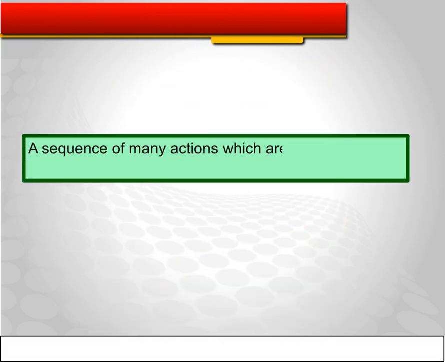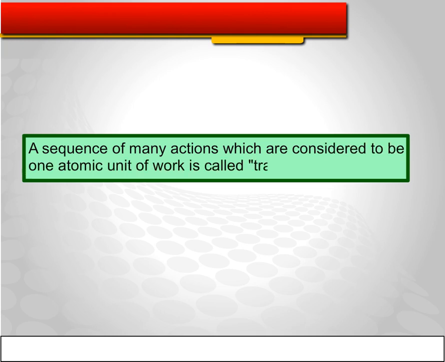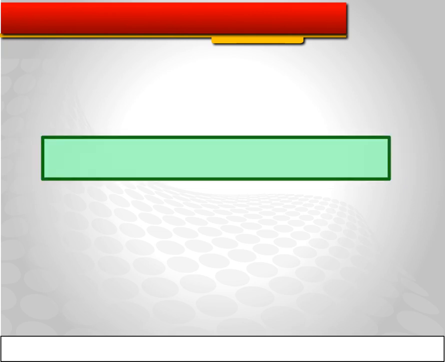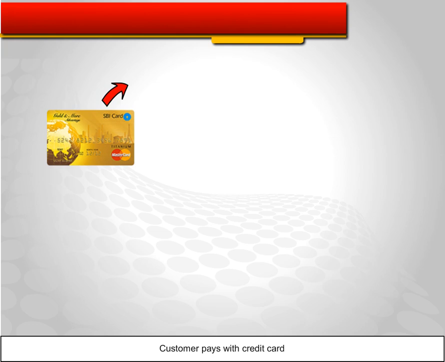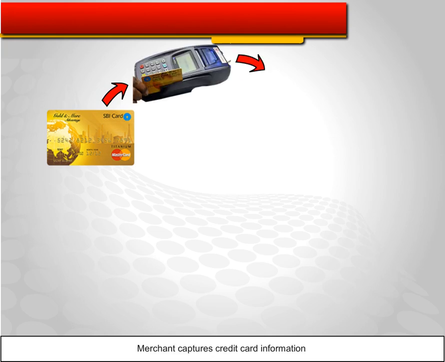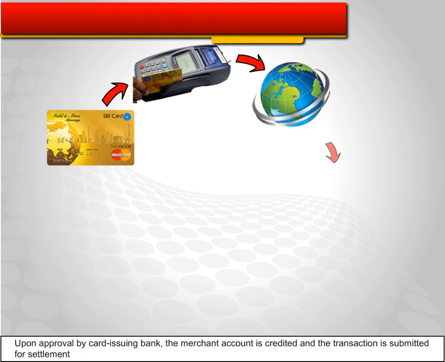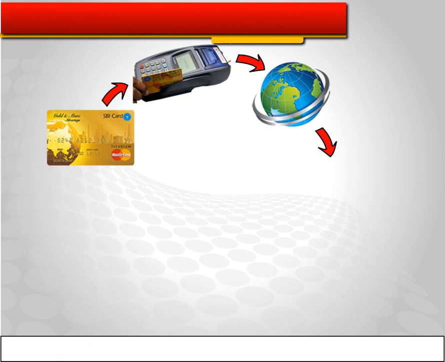A sequence of many actions which are considered to be one atomic unit of work is called a transaction. Customer pays with credit card. Merchant captures credit card information. Upon approval by the card issuing bank, the merchant account is credited and the transaction is submitted for settlement.